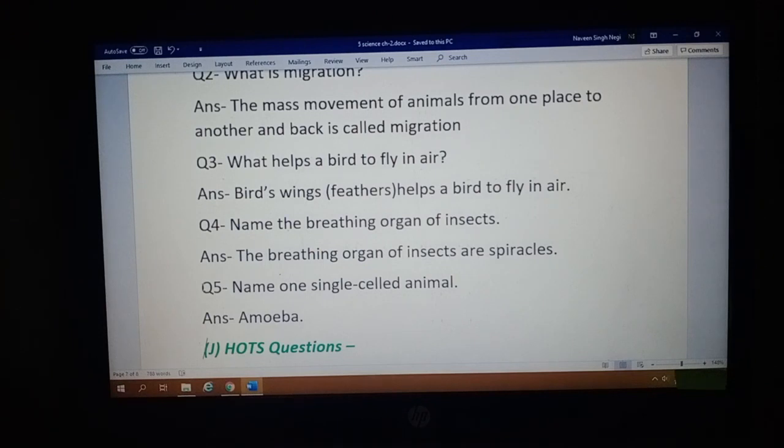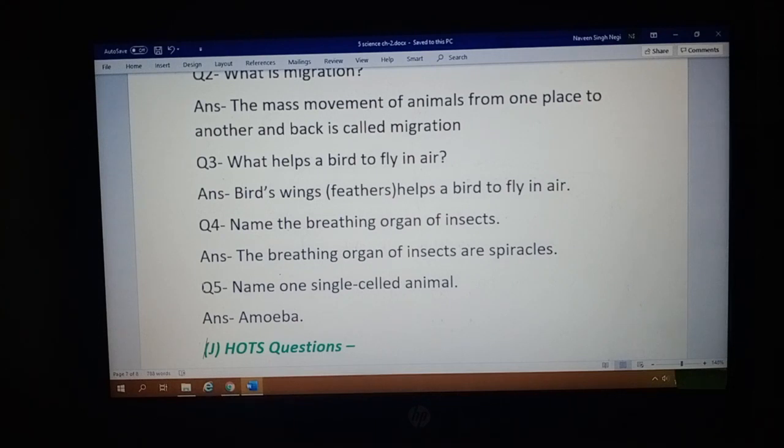Now students, come to question number 5, name one single celled animal. Its answer is amoeba. There are many single celled animals around us, and they are so tiny that we cannot see them with our naked eyes. To watch such organisms we need tools like a microscope. Single celled means their body is made up of only one cell.